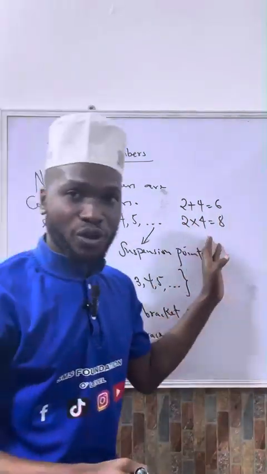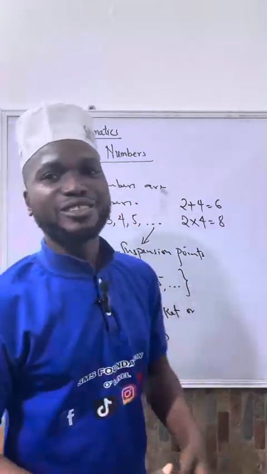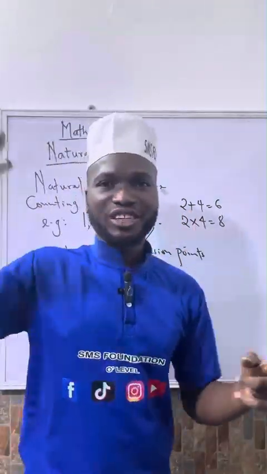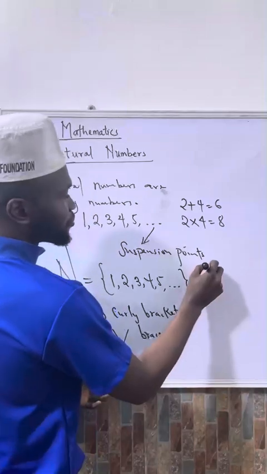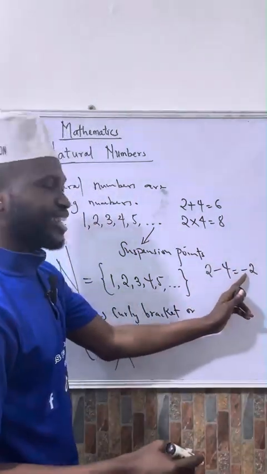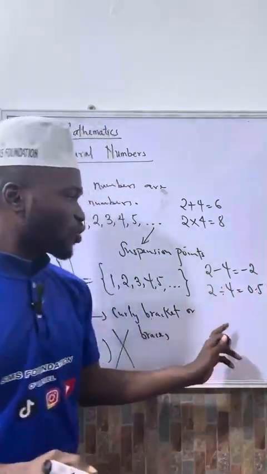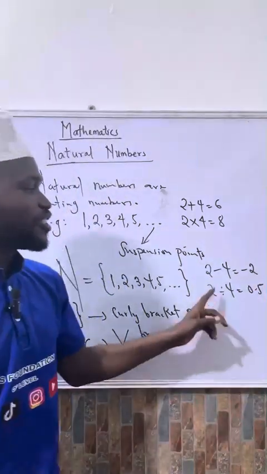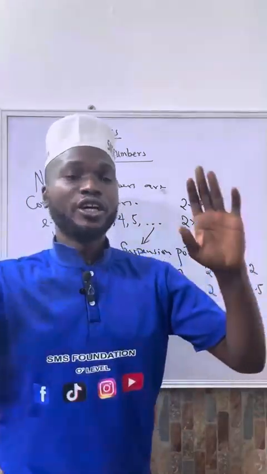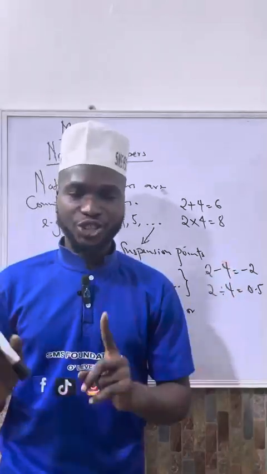But if you use subtraction and division, it may give you a natural number and it may not. For example, 2 minus 4 will give you negative 2, which is not a natural number. Similarly, 2 divided by 4 will give you 0.5, which is also not a natural number. It means subtraction and division are not always closed under the set of natural numbers.